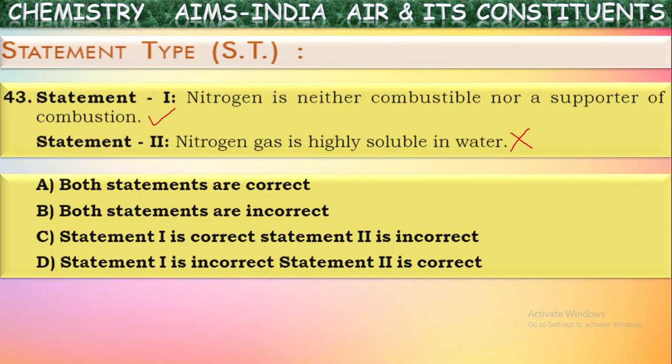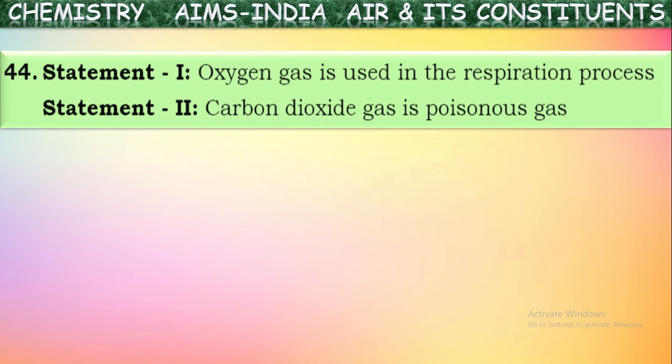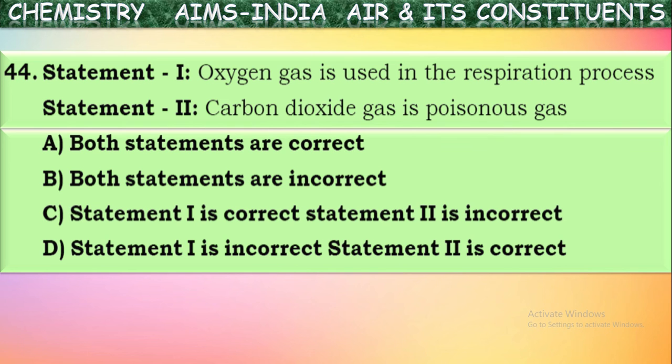Now what will be the option among these four? What will be the correct statement? Statement 1 is correct, statement 2 is incorrect. C is right. So the next one, oxygen gas is used in the respiration process. Is it used in the respiration? Yes. In the respiration process, oxygen gas is used and carbon dioxide is evolved out. So statement 1 is true.